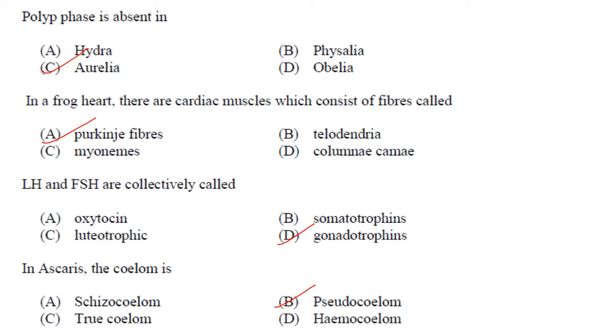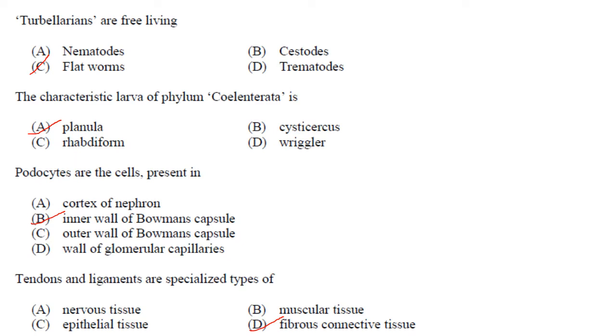In a frog heart, there are cardiac muscles which consist of fibers called as Purkinje fibers. Answer is option A. LH and FSH are collectively called gonadotropins. Answer is option D. In Ascaris, the coelom is a pseudocoelom. So answer is option B. In pseudocoelom, there is a liquid filled space in which body organs float.